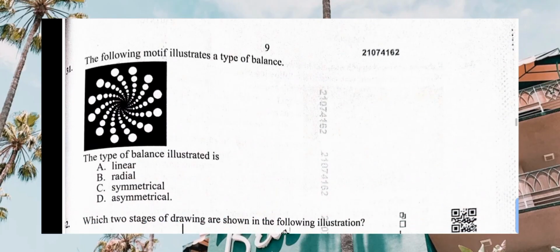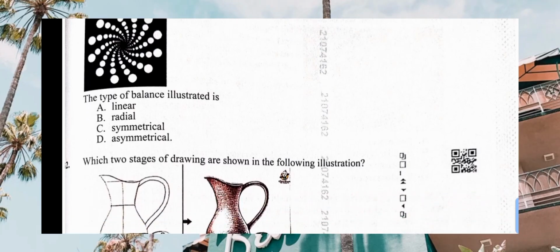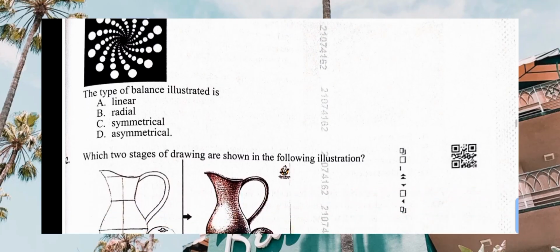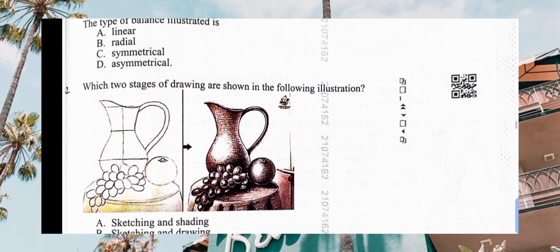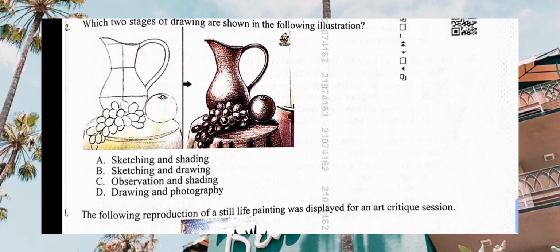So we go to number 31. The following motif illustrates a type of balance. This type of balance illustrated is known as radial balance. Not symmetrical, not asymmetrical, but radial balance. Then, which two stages of drawing are shown in the following illustration? We have sketching and shading. Sketching, drawing. Observation, shading. Drawing, photography. No, the correct answer is sketching, where you draw a sketch like the first one, then shading in the next one.